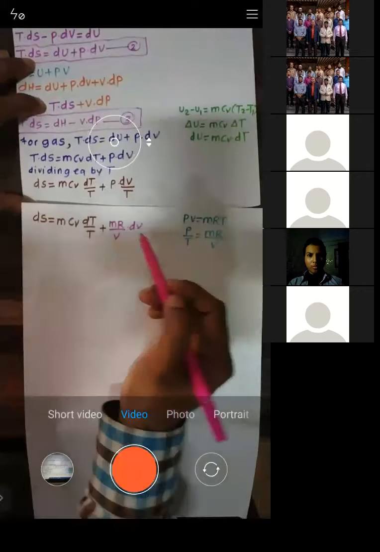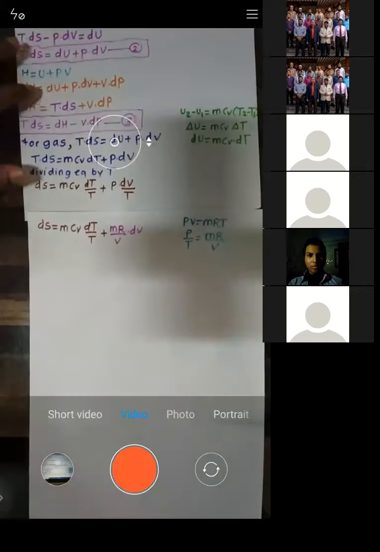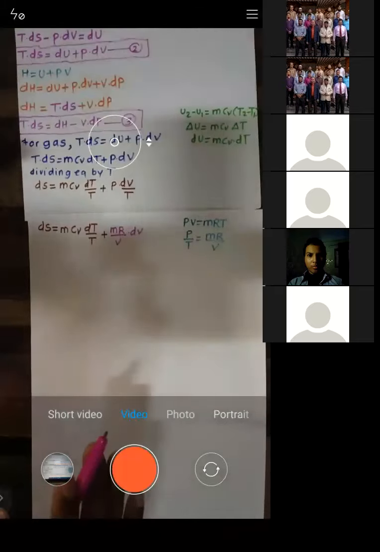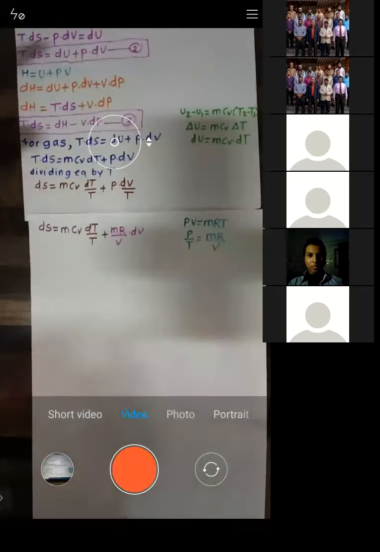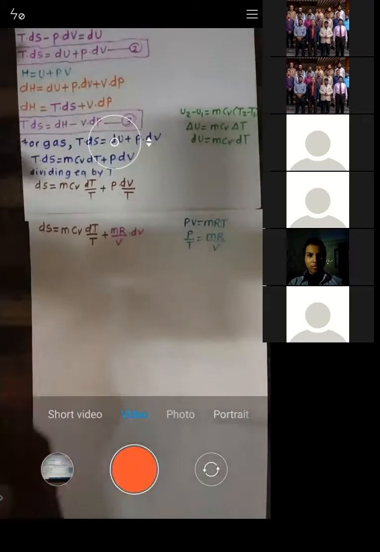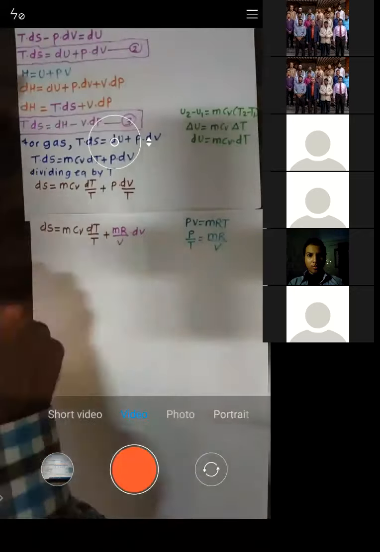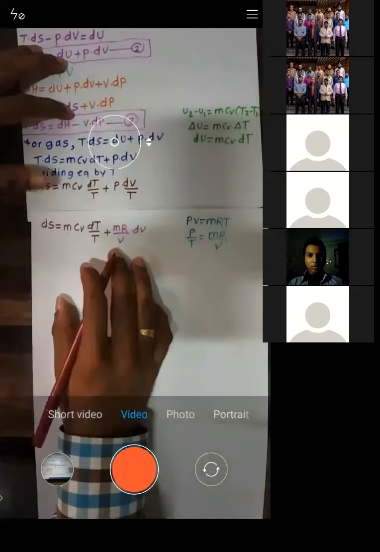Now let us solve this one. As I told you, I'm interested in getting the change in entropy. I want S2 minus S1, that means I want delta S. So to get the value of delta S, obviously I am supposed to integrate this equation. So I'll start integrating this equation.